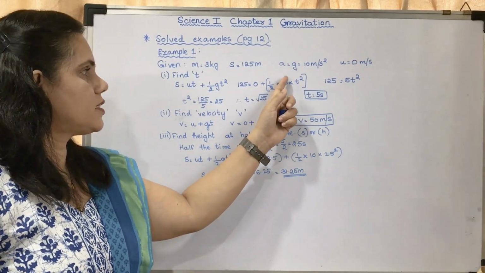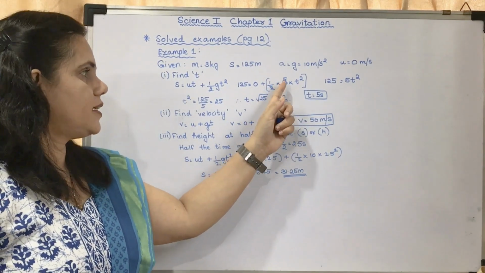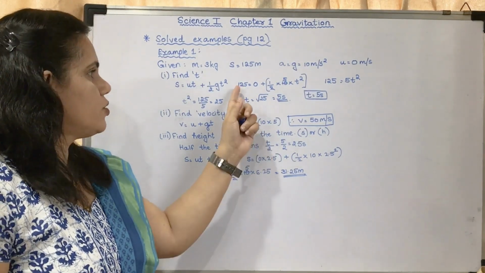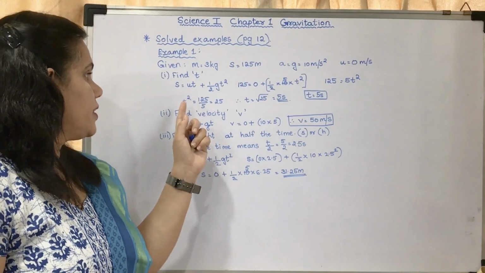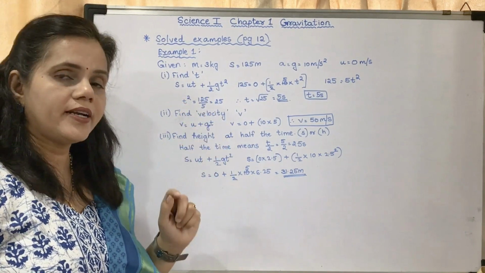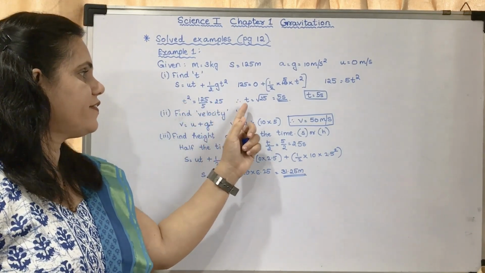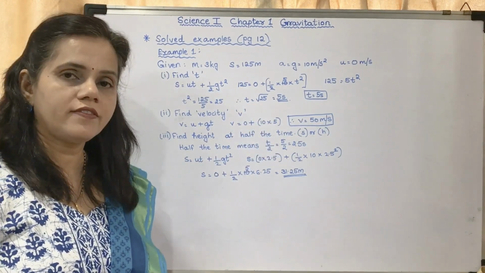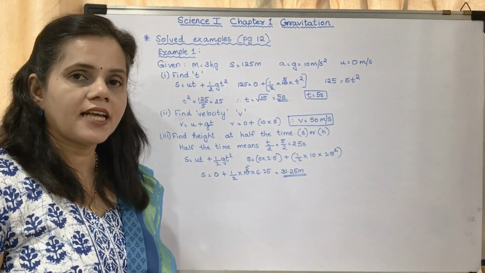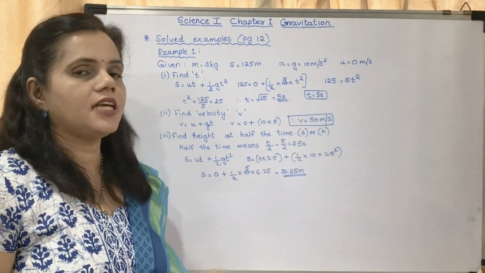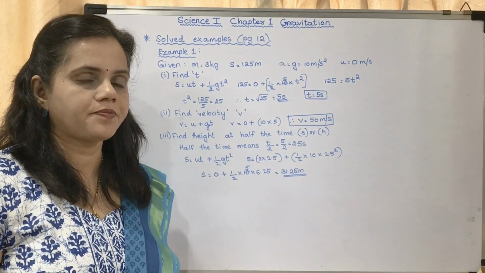So half of 10 gives 5. So it becomes 125 is equal to 5t square. Therefore t square is equal to 125 upon 5, that is 25. Therefore t is equal to root of 25, which is 5 seconds. Hence t is equal to 5 seconds.